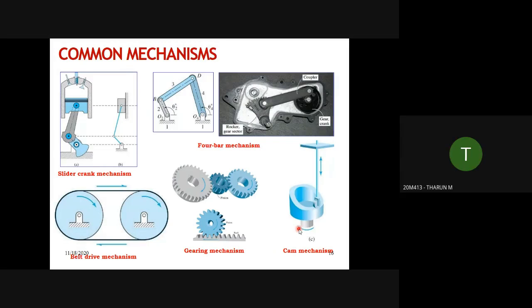It's a cam and follower mechanism. This is a cam and this is the follower. Where is this cam and follower mechanism commonly used? Engine valve. Valve opening, usually in input and output. All timings. Exactly. Good. So this is used for the opening and closing of the input and the output valves of an engine. So many other applications are there which we will be learning about in due course.